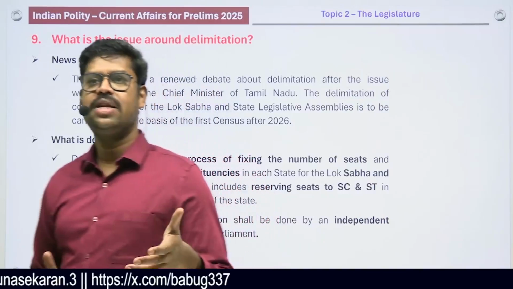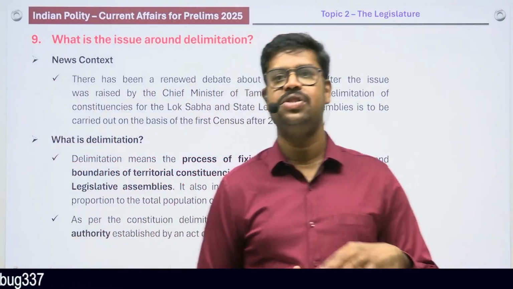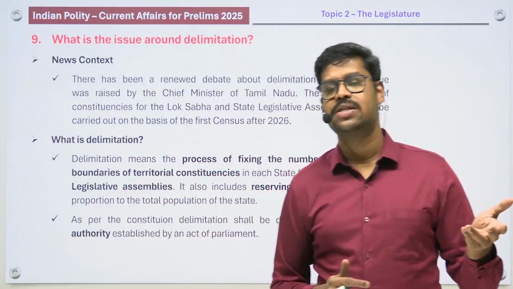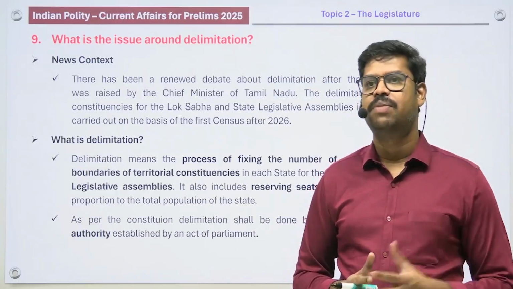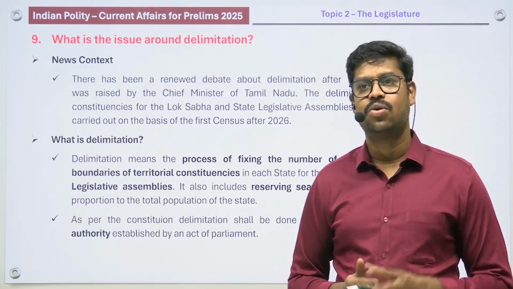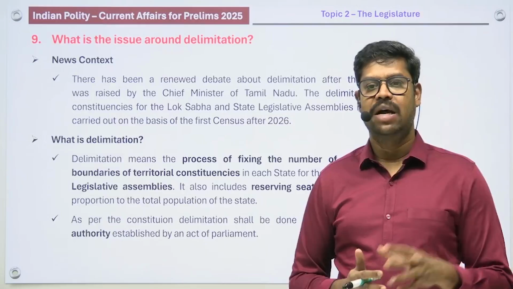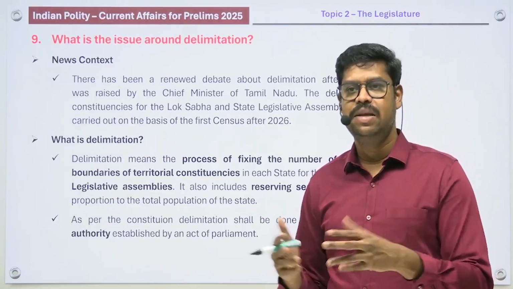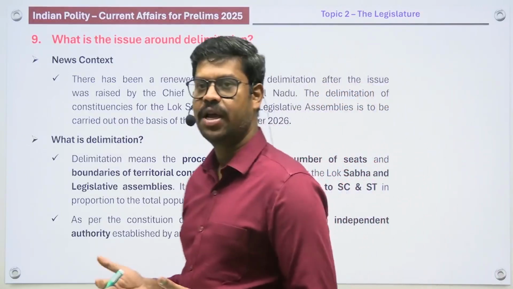There is of course another context in which it is discussed, why delimitation is very important with regard to implementation of the reservation for women. The 106th Constitutional Amendment Act in 2023 has allocated one third of the seats in the Lok Sabha and legislative assemblies to women. However, it is yet to be implemented, and one of the reasons is that delimitation has not happened. So in that context also, delimitation is coming again and again in the newspaper.